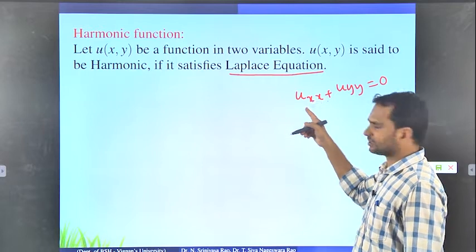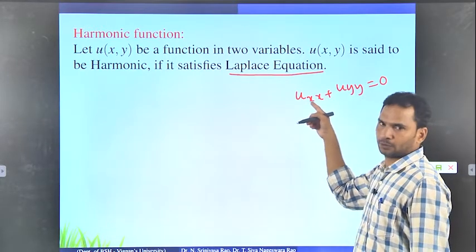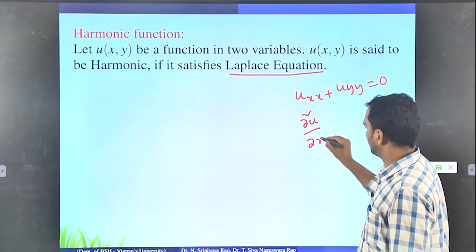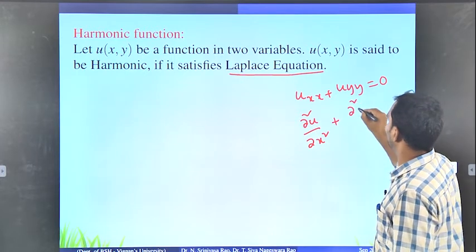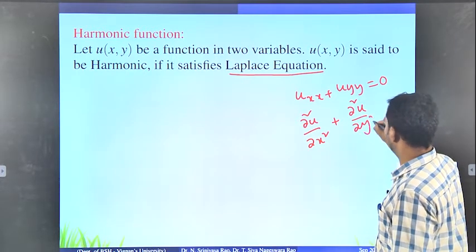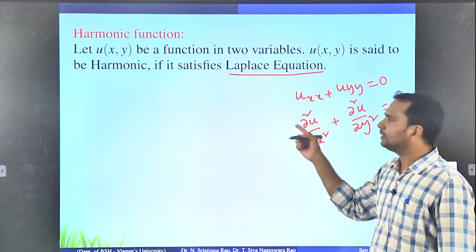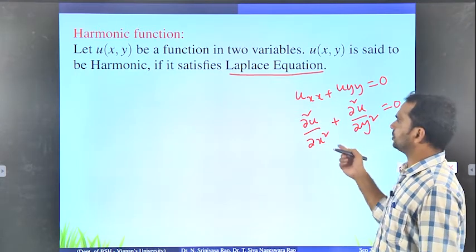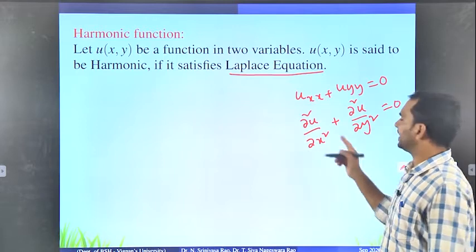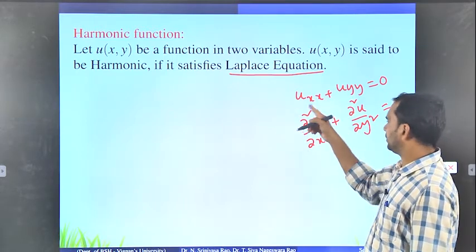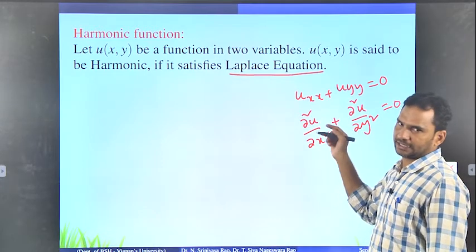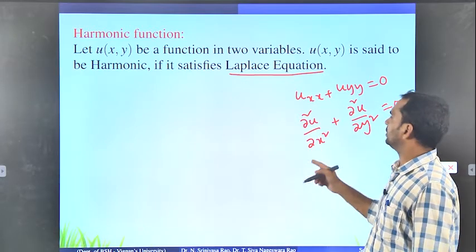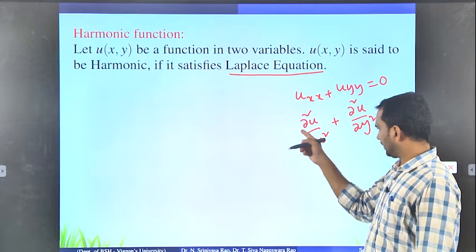What does uxx mean? The partial derivative of u with respect to x, two times. That means del square u by del x square plus del square u by del y square equals 0. This is called the Laplace equation. When the given function u satisfies this equation, we can say that u is harmonic. The same equation from partial differential equations we are going to use here.